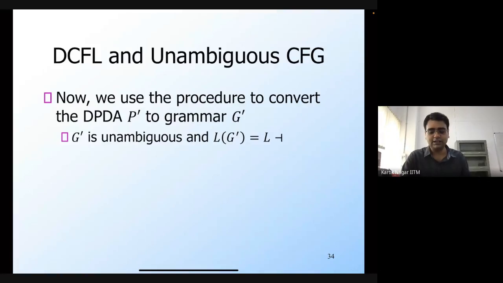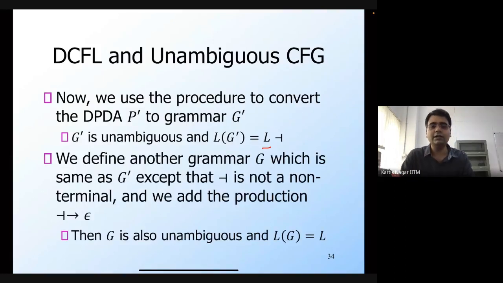And we know that therefore this grammar is going to be unambiguous, because this is still a DPDA, and now I can use the procedure because the acceptance criterion is empty stack. So this grammar is going to be unambiguous, and the language of this grammar is going to be L appended by this end marker string. But we wanted an unambiguous grammar for this language L itself, not for L appended by end marker. So for that, we simply add another set of production rules to this grammar G prime, where we are going to add epsilon production rules for this particular end marker symbol.